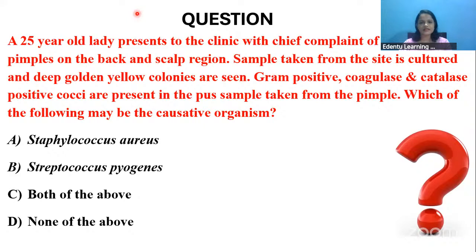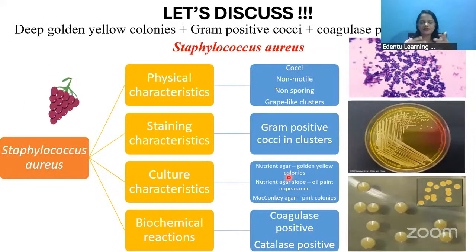Yes, doctors, answers please. Yes, you are right. Gram positive, coagulase and catalase positive, and again golden yellow colonies, with a pus discharge also seen. These are all characteristics of Staphylococcus aureus. Let's have a look at the Staphylococcus aureus. It is cocci, round shaped bacteria, round shaped blue colored bacteria that you see here.